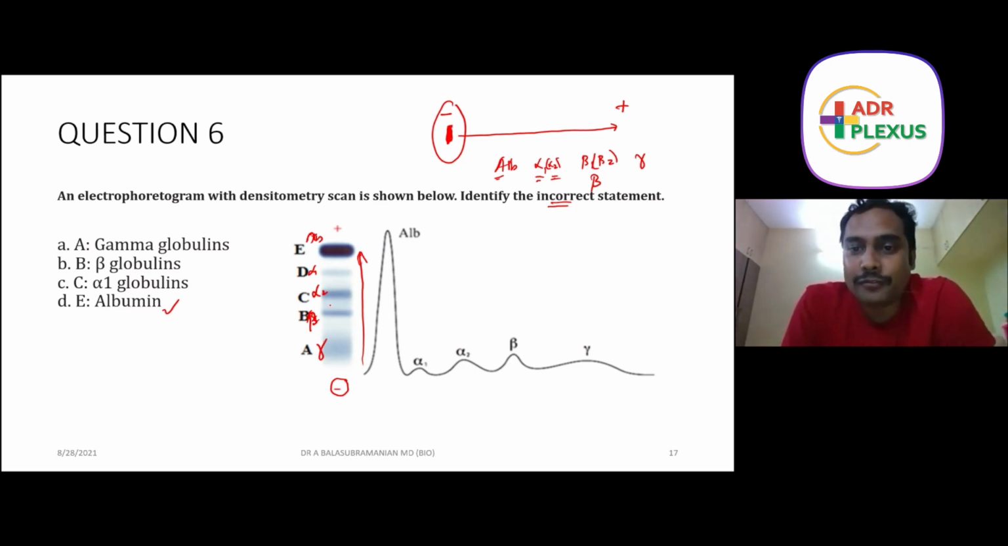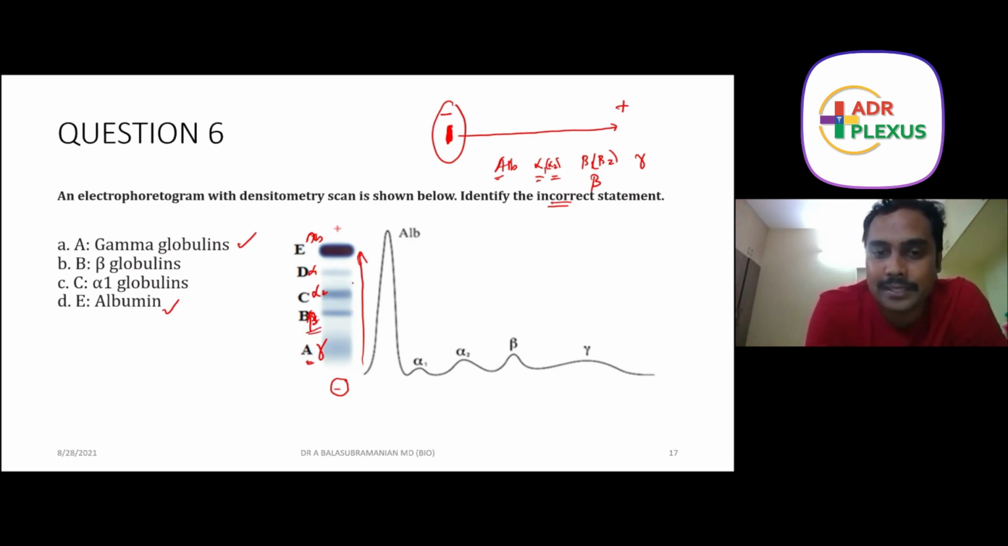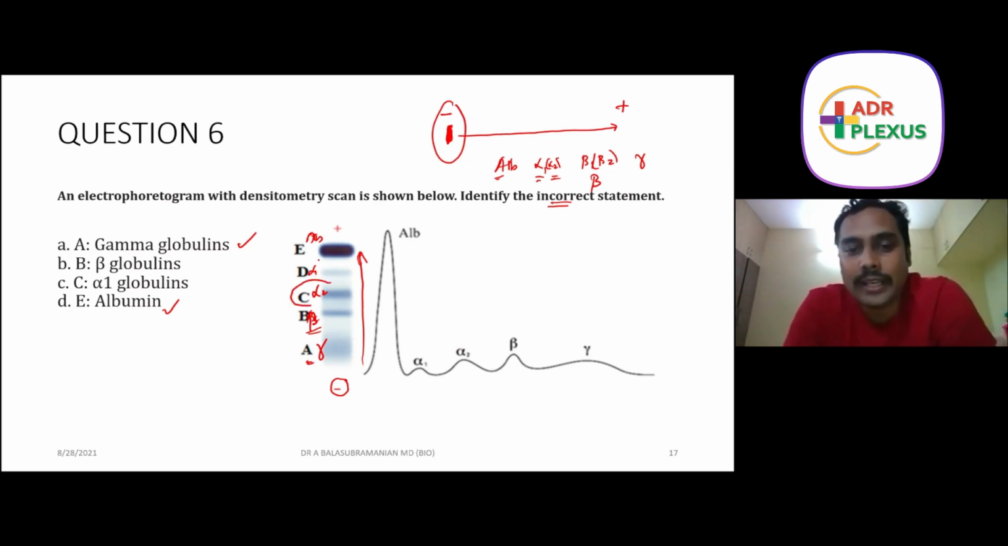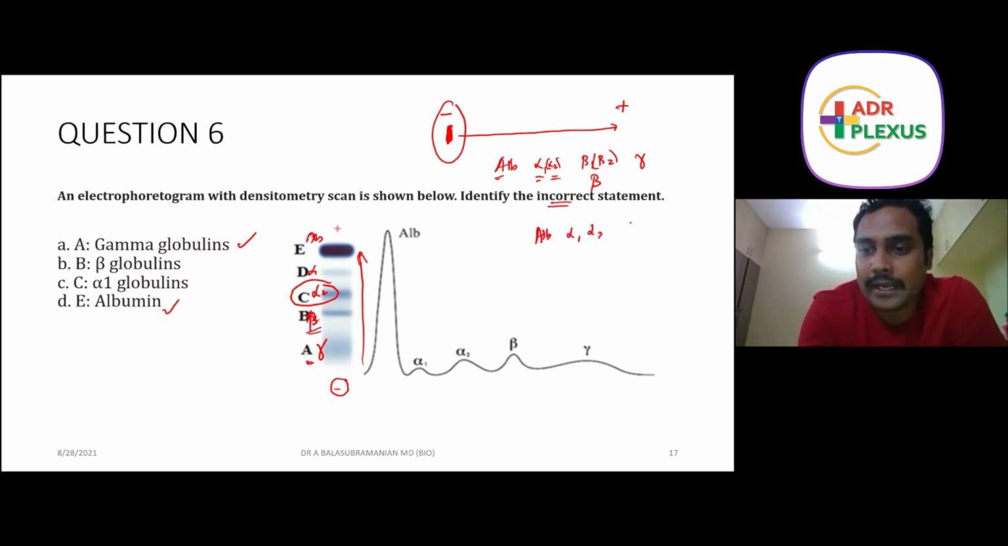Now we have to identify the incorrect statement. A is gamma globulin. Is that correct? That is correct. B is beta globulin. Correct. No beta-1, beta-2, they are taken as beta. And then C is alpha-1 they have given. But what is C? C is alpha-2. So albumin, alpha-1, alpha-2, beta, gamma.